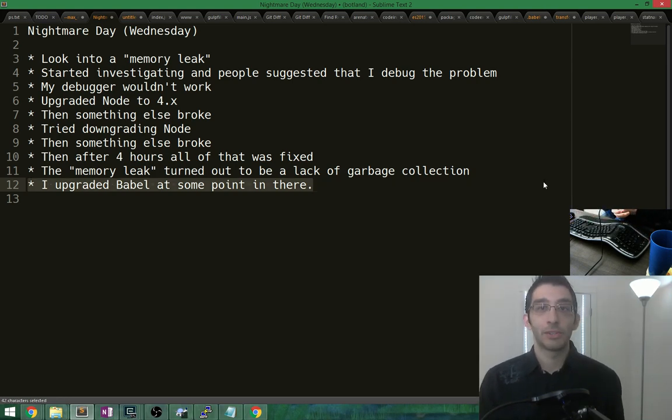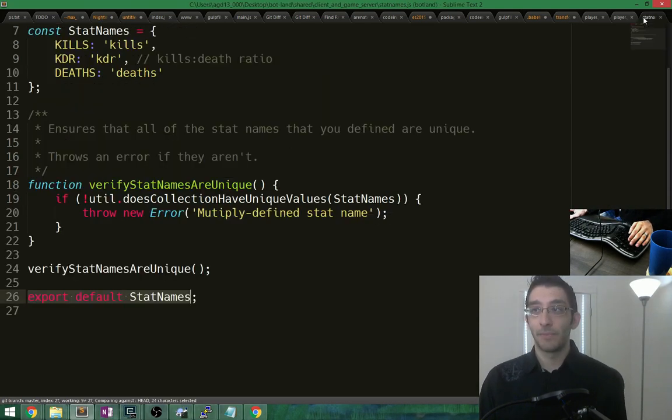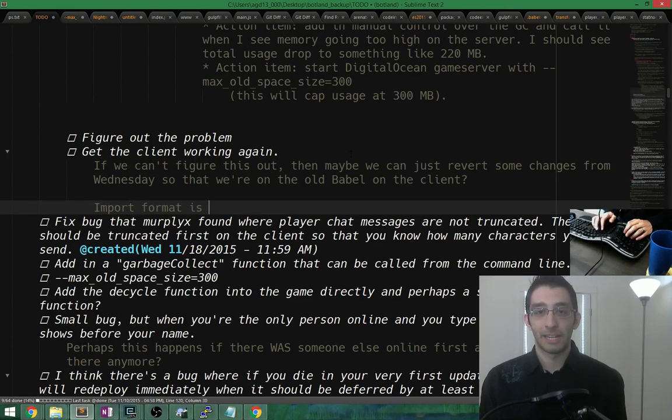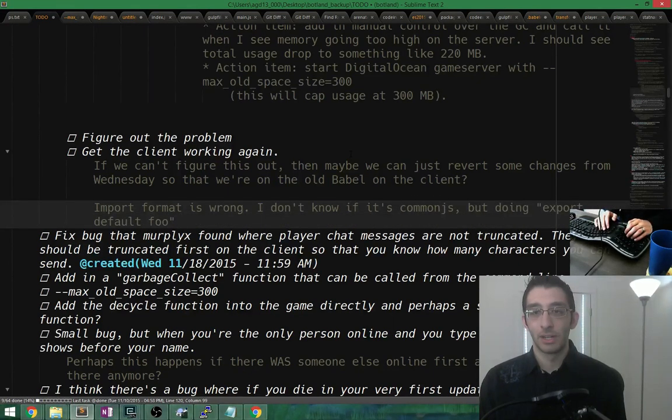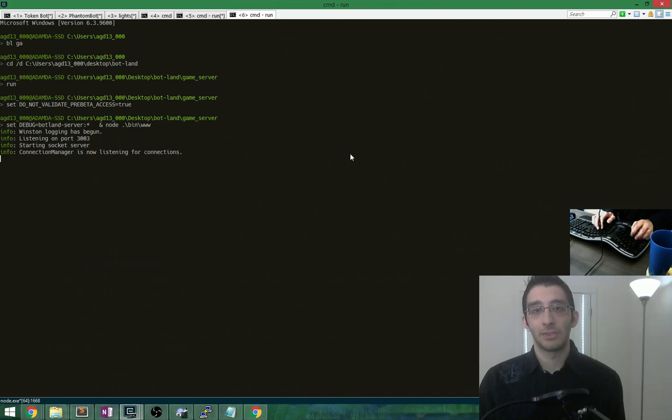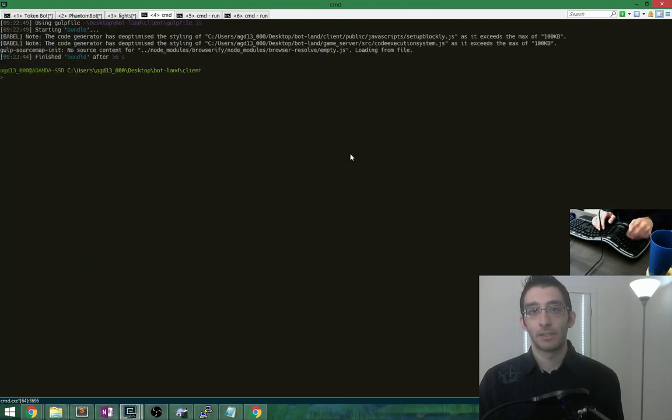So I'm going to correct these problems. The issue we're having now is the import format is wrong. I don't know if it's CommonJS, but doing export default foo exports as default.foo. You know what this might mean? It might mean something as simple as this. Let's do gulp watch, or just watch, I guess.